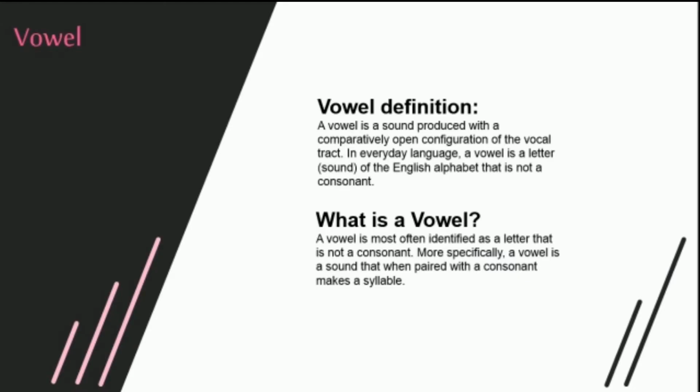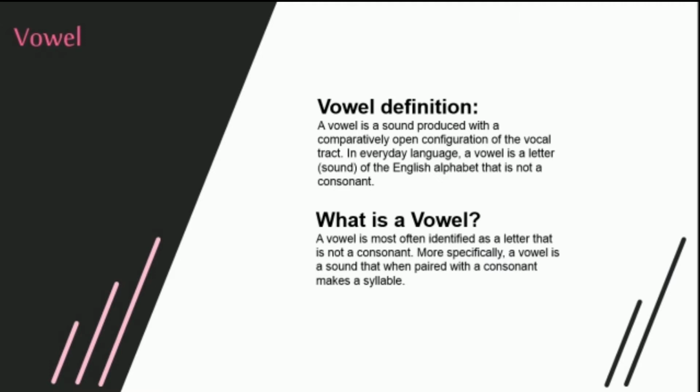First is vowel. Vowel definition. A vowel is a sound produced with a comparatively open configuration of the vocal tract. In everyday language, a vowel is a letter sound of the English alphabet that is not a consonant.